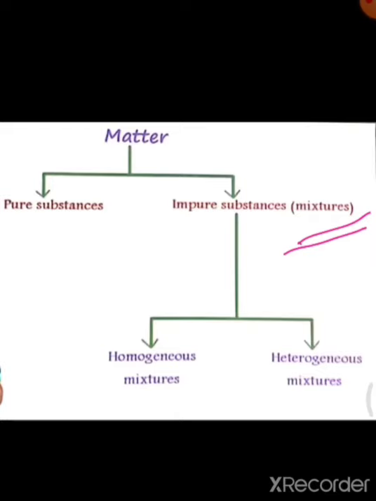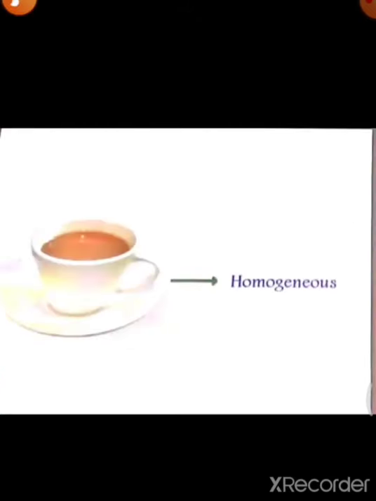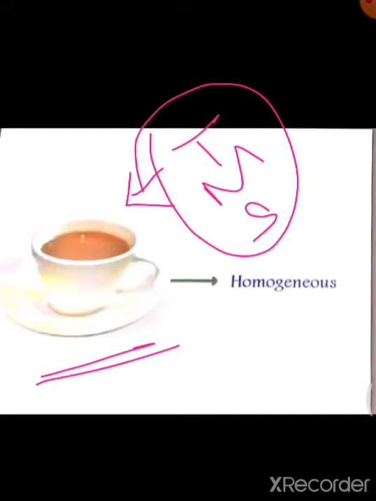Okay, so see, this is your cup of tea. What are the things mixed here? That is your tea leaves, or tea dust, then your milk, sugar. These things are mixed in the tea. So can you see those things separately in this mixture? No, you can't see all these things in that mixture.